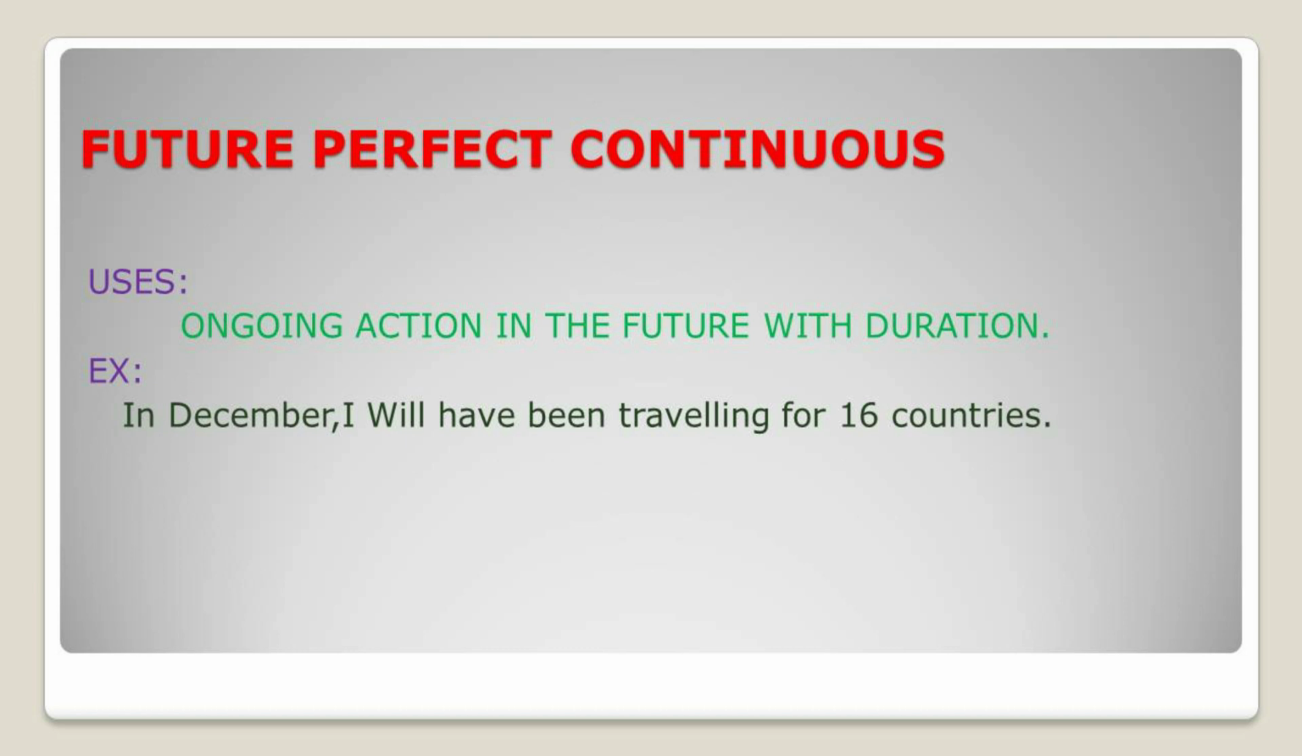We use this continuous tense to show that something will continue up until a particular event or time in the future. Okay, it's an ongoing action in the future with duration. Okay, in December, so it's a future. In December, in future, I will have been traveling for 16 countries. Okay, so at that time I will have been traveling for 16 countries. It's an ongoing action in the future with the specific duration.